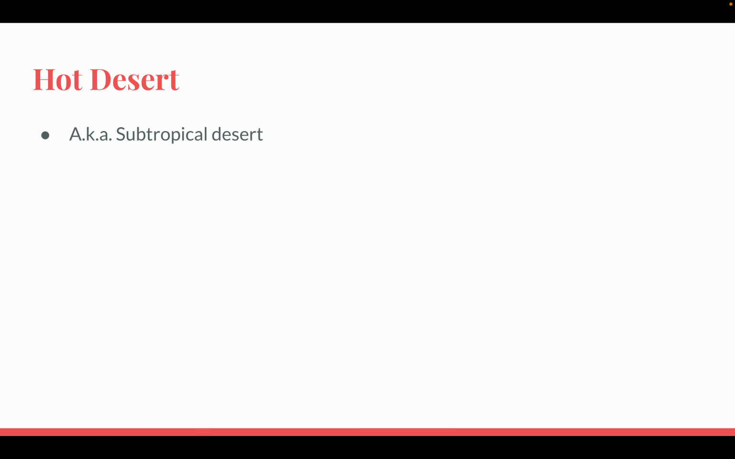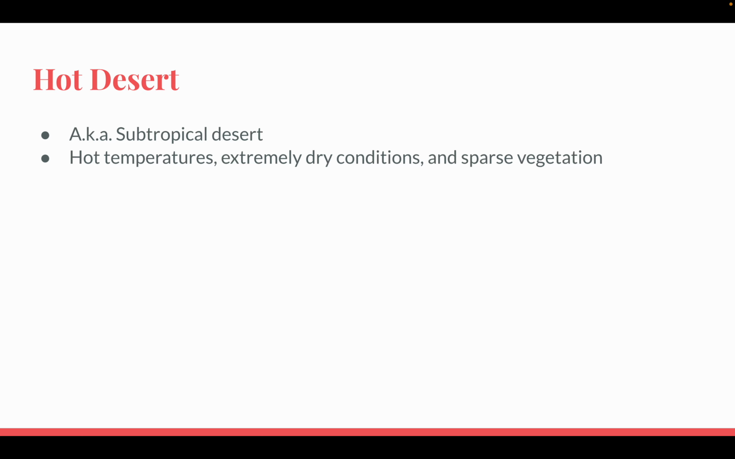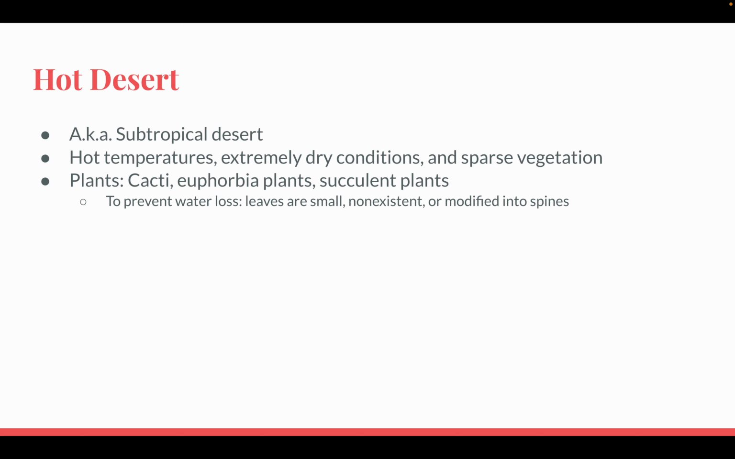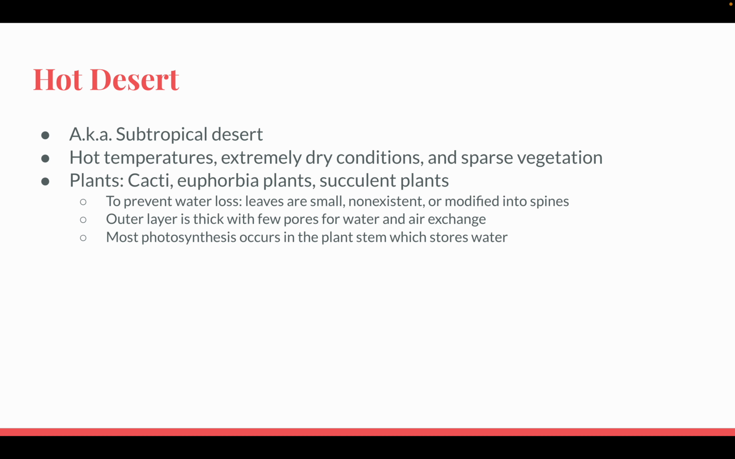Hot desert, also known as the subtropical desert. Hot temperatures, extremely dry conditions, and sparse vegetation. Plants include cacti, euphorbia plants, and succulent plants. To prevent water loss, leaves are small, non-existent, or modified into spines, and the outer layer is thick with few pores for water and air exchange. This allows them to retain more water and lose less to the heat of the environment. Most photosynthesis occurs in the plant stem, which stores water for these species.